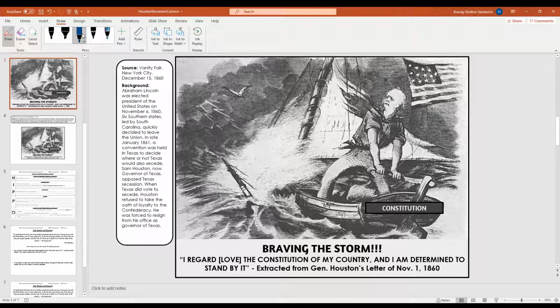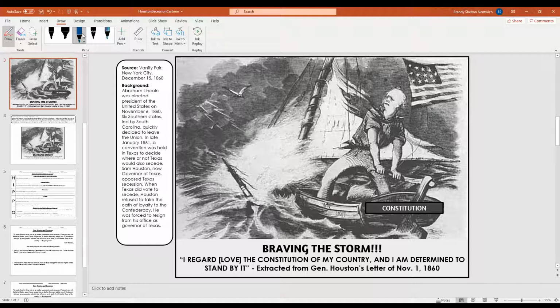So when you're looking at this cartoon, most of the things that I want you to understand is that it's Houston in the boat. He is in the boat called the Constitution because that's his argument. His argument is, "I love the Constitution of the United States and I refuse to break with the Constitution by leaving the USA," because Sam Houston believed that we had signed a contract with the USA agreeing to stay and be part of the country forever.